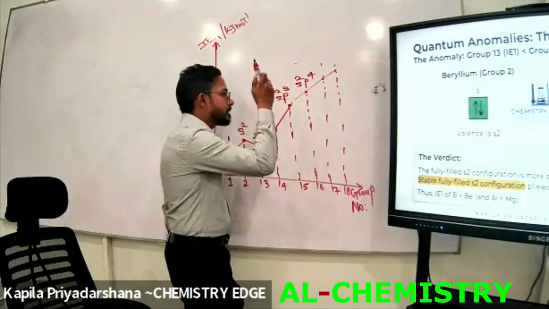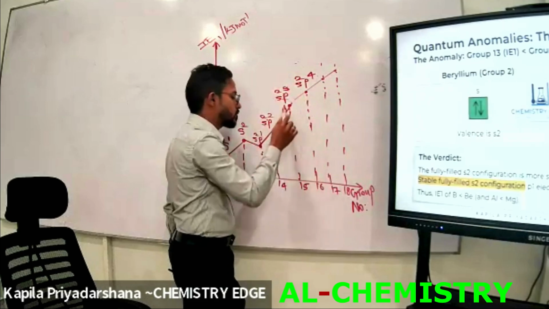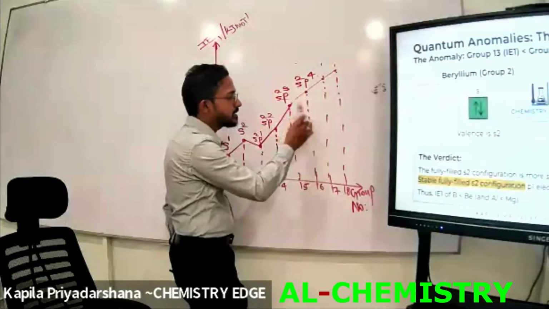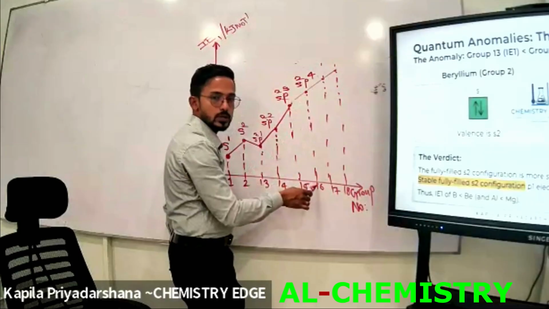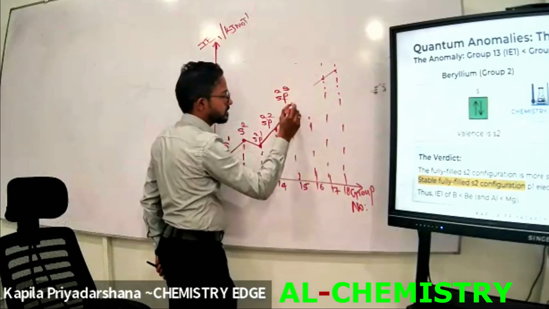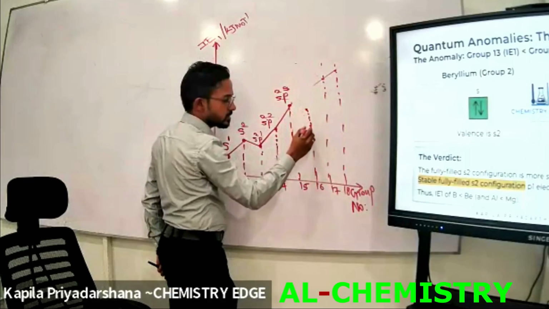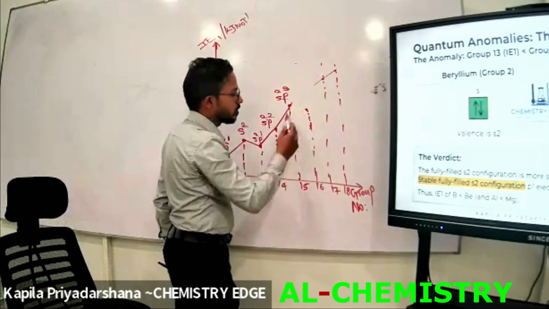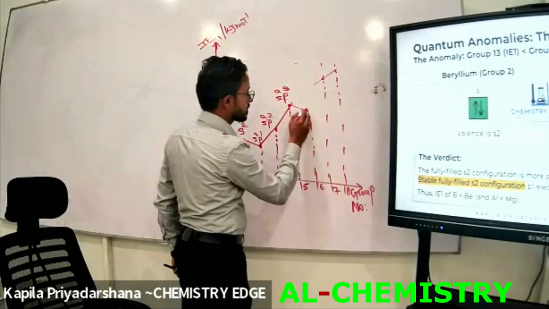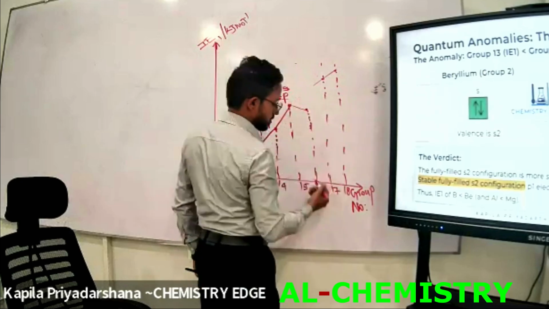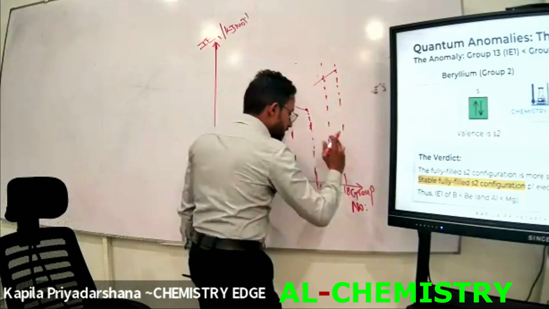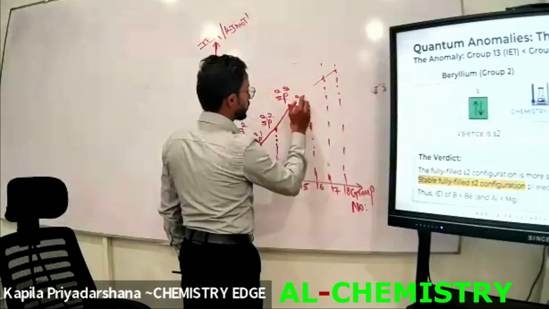Due to that reason, it's difficult to remove the electrons from the valence shell of the group 15 elements. When we compare these two adjacent groups, it's easy to release the electrons from group 16. Due to that reason, look at this, the first ionization energy of group 16 is lower than the first ionization energy of group 15 elements, right? Like this. Okay, next one, when we consider the next two adjacent groups, I will write this here, s2p4.